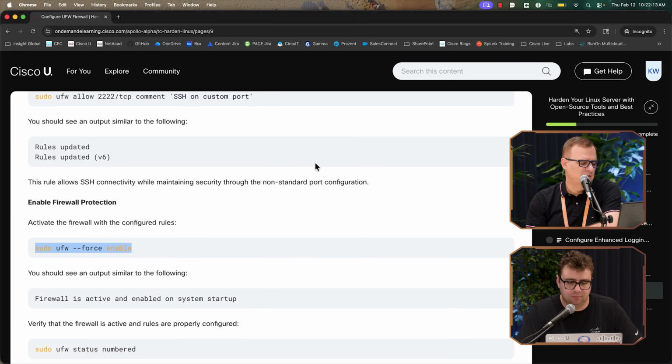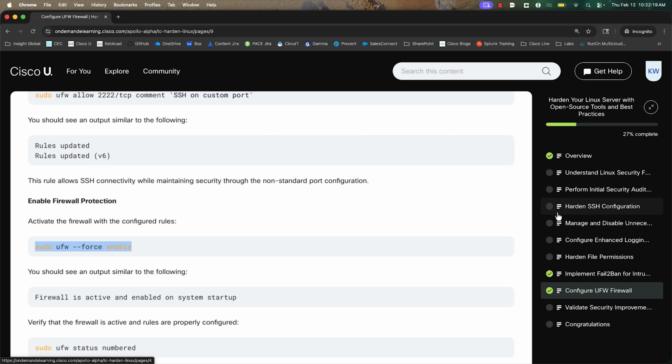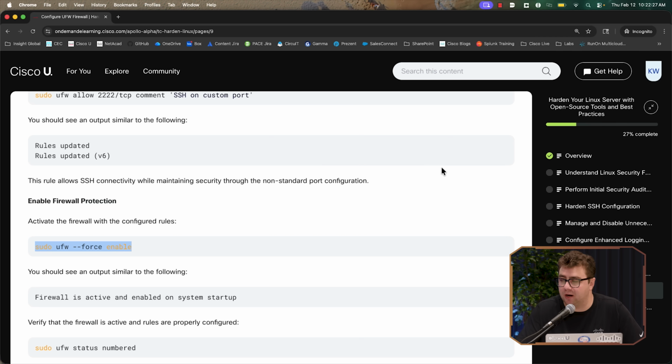Kyle, while we're waiting for that to run, in your tutorial you're covering a bunch of stuff, like hardening SSH, managing your file permissions. Anything else you want to highlight in the tutorial? Yeah, there's so much that you need to do to harden it, and we could spend hours doing this. We put some of the things in the tutorial to teach you that already. Things like managing and disabling unnecessary services, hardening the SSH configuration, hardening file permissions as well. These things are all very important to hardening a Linux distribution, but they're just the tip of the iceberg. It really depends on the use cases, how your organization functions, and what their requirements are.